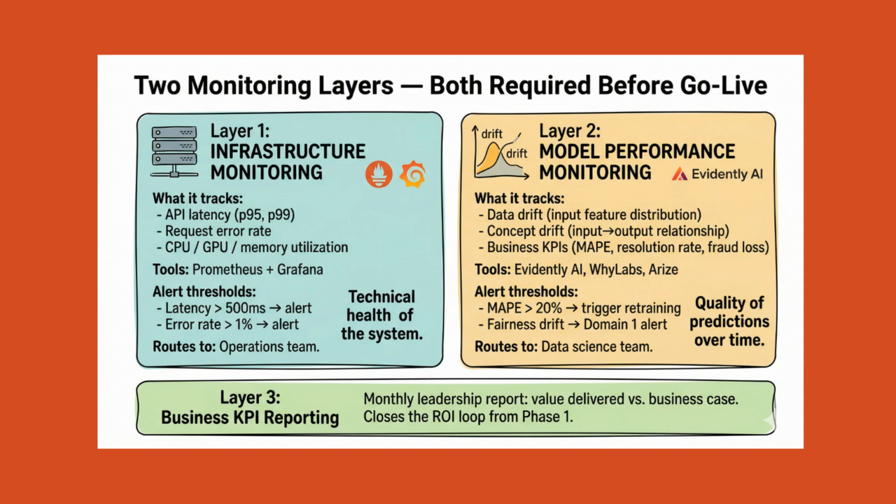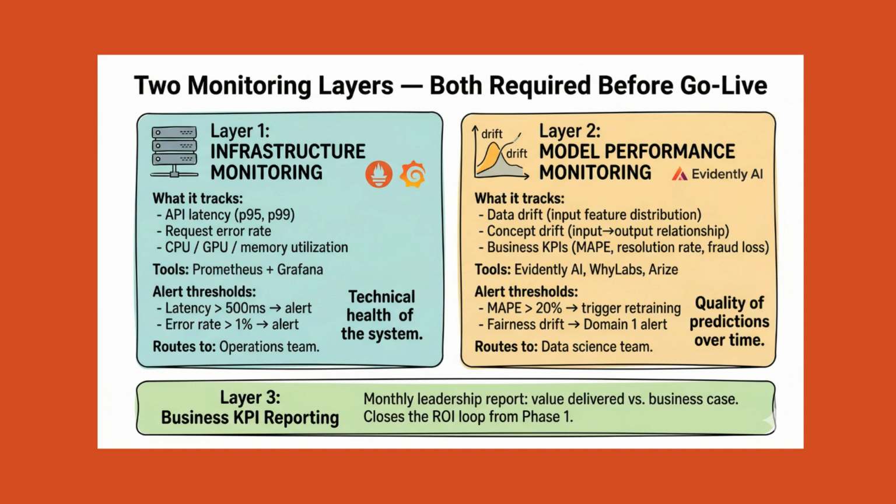Layer 2 is model performance monitoring. This tracks the quality of the model's predictions and the integrity of its input data. Data drift is the distribution of incoming features shifting compared to what the model was trained on. Concept drift is the statistical relationship between features and the target variable changing over time. Business KPI tracking. Is the real-world outcome the model was designed to influence?